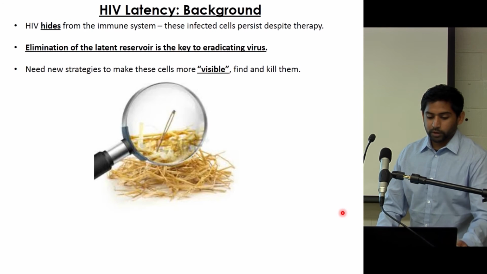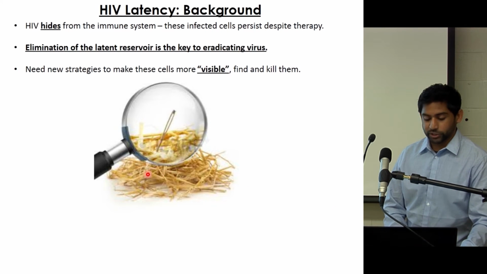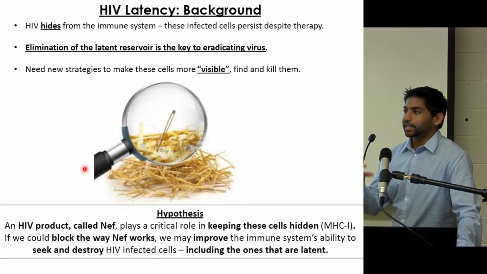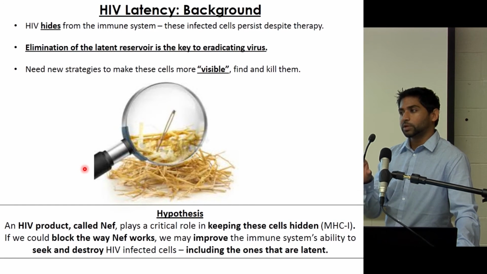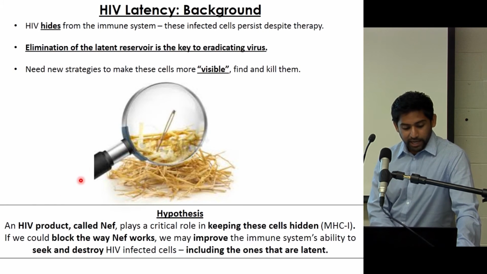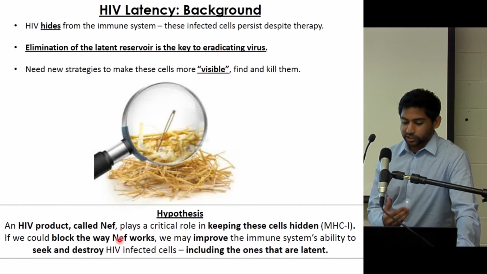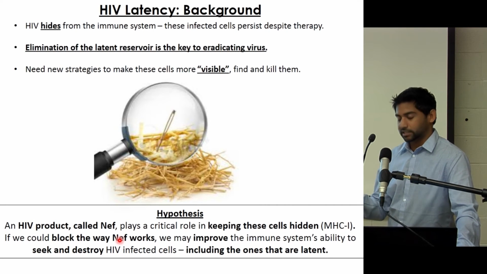So what my project is basically is to kind of find this needle in the haystack, which is what a latent cell would probably look like. And what we want to do is to try to get the immune response to basically go in and find a way to make these cells visible to the immune system so that it can kill them once again. And what's important here is that there's an HIV protein called NEF, which actually plays a key role in hiding HIV-infected cells from the immune system.